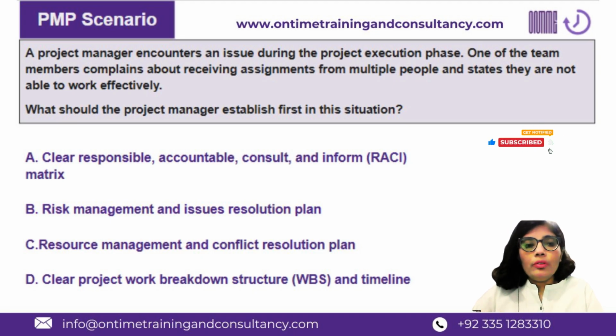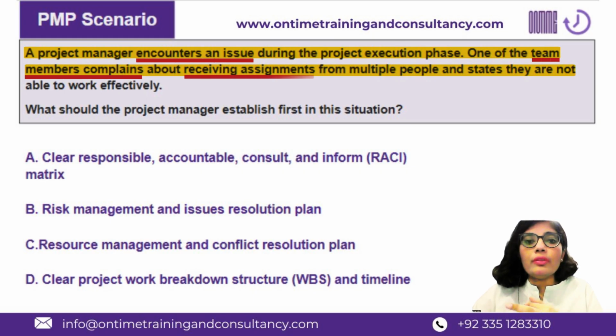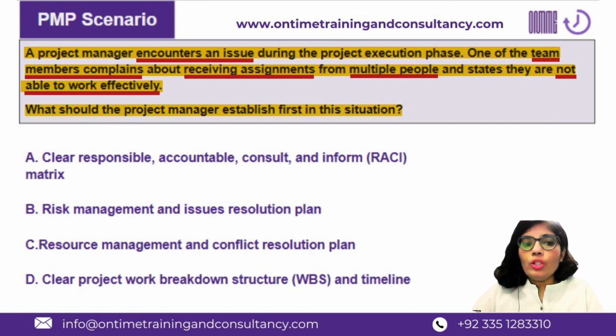Let me quickly read out the scenario and then we will discuss it. A project manager encounters an issue during the project execution phase. One of the team members complained about receiving assignments from multiple people and mentions that they are not able to work effectively. What should the project manager establish first in this situation?